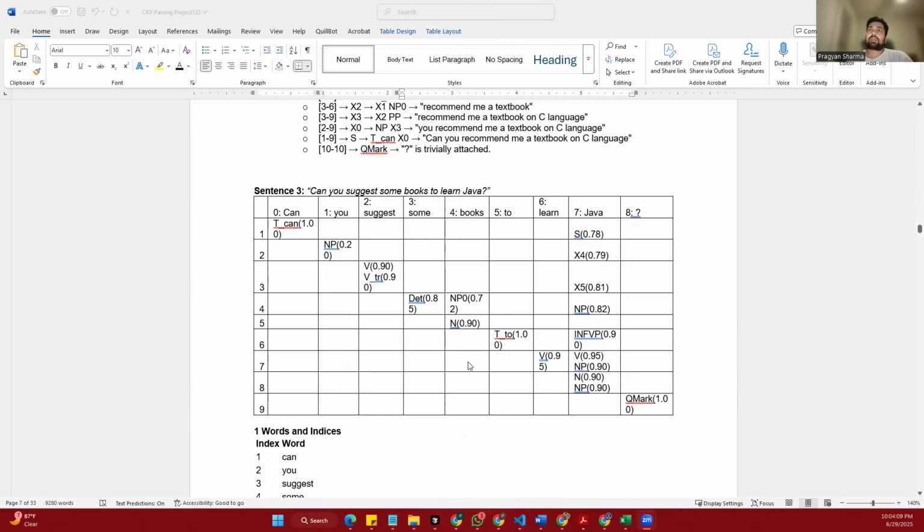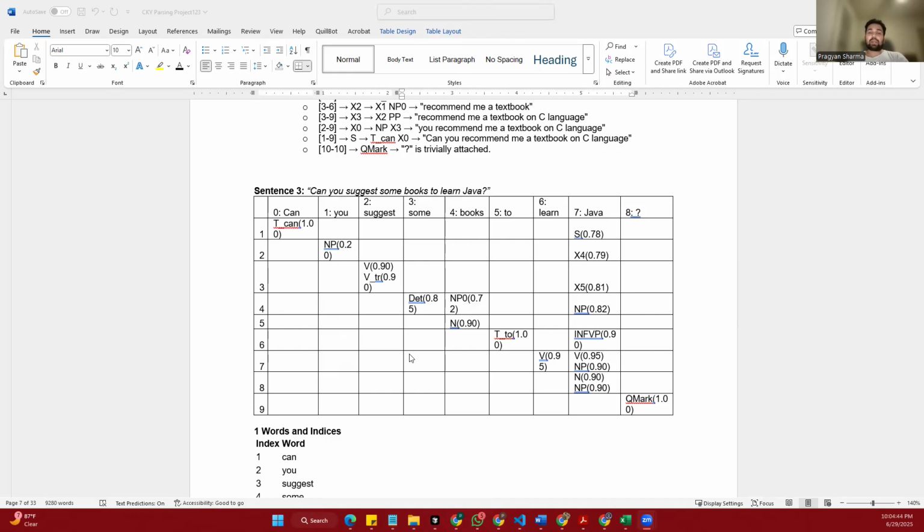Now the next sentence, can you suggest me some books to learn Java? As always, we begin by identifying each word. Can is marked as T can. You is a noun phrase. Suggest is a transitive word, meaning it takes one object. Some is a determiner. Books is a noun. To is the word that introduces an infinitive verb phrase. Learn is a verb. Java is a proper noun that is treated as a noun phrase here. Finally, we have a question mark.